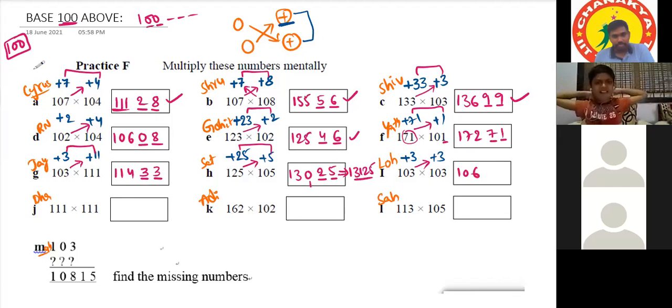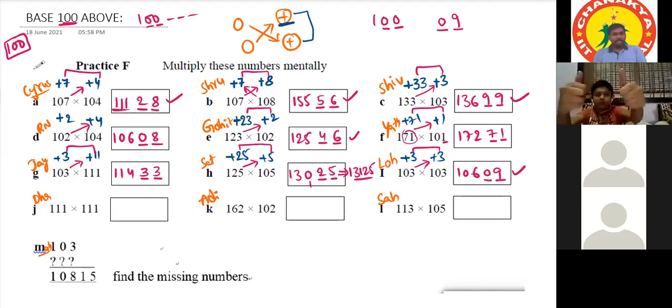Lohini, please respond. What is the base number for this question? 100. 100 consists of how many zeros? 2 zeros. 2 zeros means here we need 2 digits. After multiplying these two, it's 9. So the answer is 10609. Yes, very good. So 9 we have to make it double digit, that's why we keep a 0 before 9. So it will be 09. Very good.